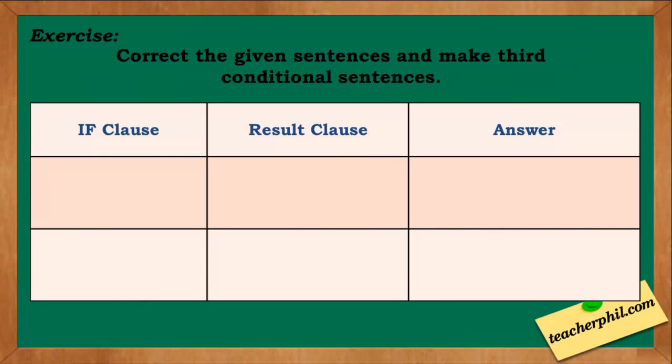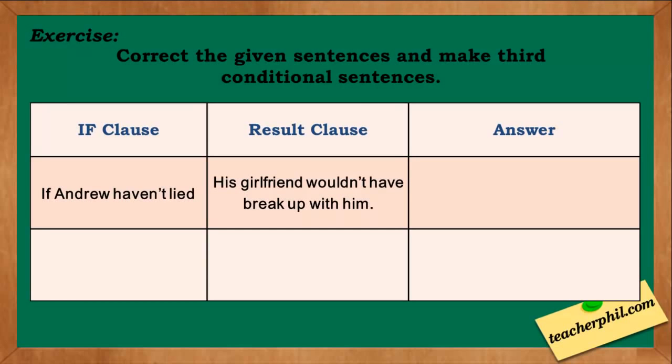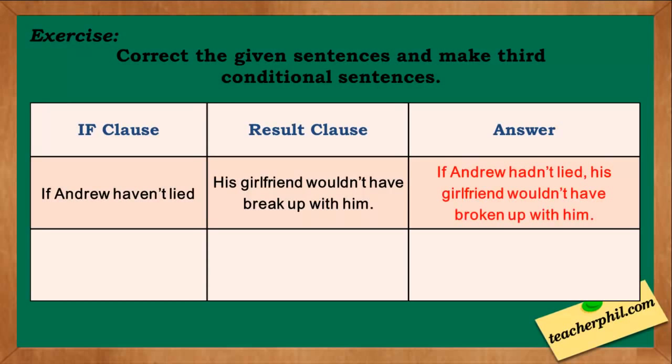For our exercise, correct the given sentences and make third conditional sentences. The first one: if Andrew hadn't lied, his girlfriend wouldn't have break up with him. The answer is, if Andrew hadn't lied, his girlfriend wouldn't have broken up with him.